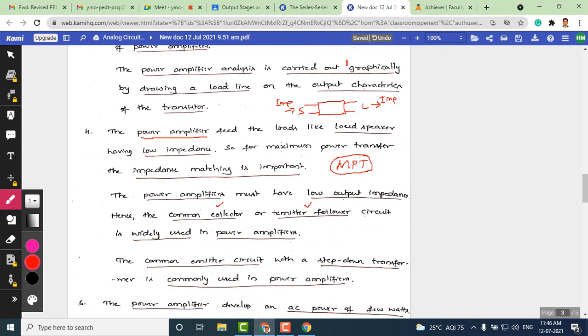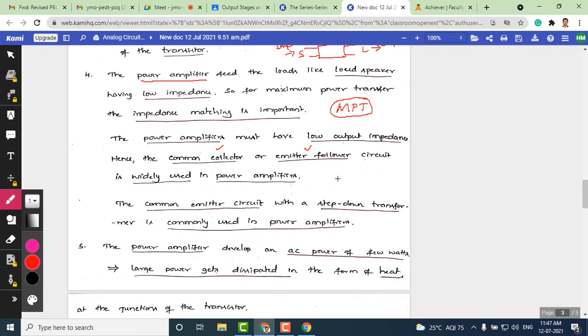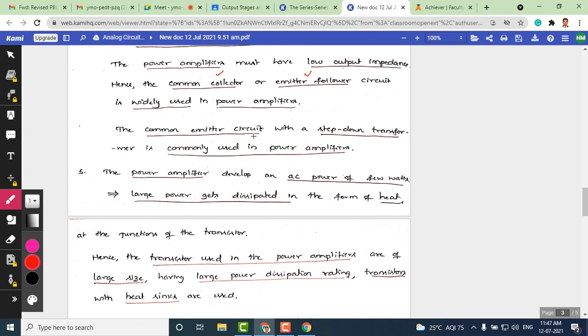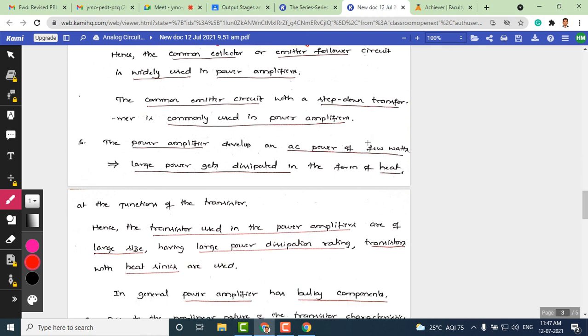The power amplifier drives the loudspeaker, which also demands lower impedance, and the circuit used in the power amplifier should provide lower impedance. Under such conditions, when the circuit provides lower output impedance, maximum power transfer happens. Otherwise, it becomes difficult. You can also employ a common emitter circuit with a step down transformer.